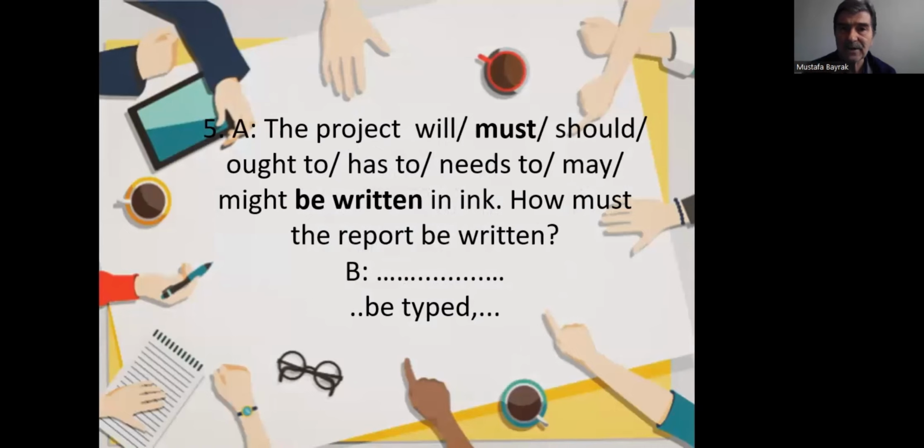Dialogue 5. The project will be written, or the project must be written, should be written, ought to be written, has to be written, needs to be written, may be written, might be written. These are all possible from the point of structure, okay? How must the report be written? The report must be typed.